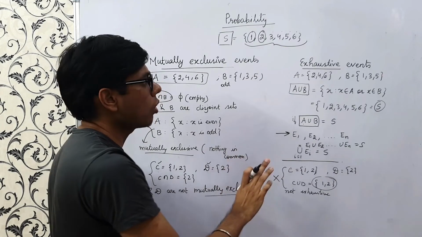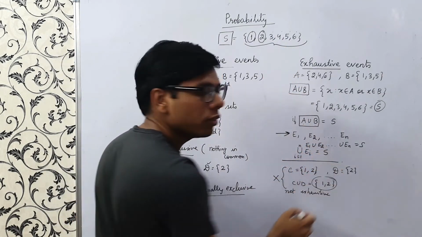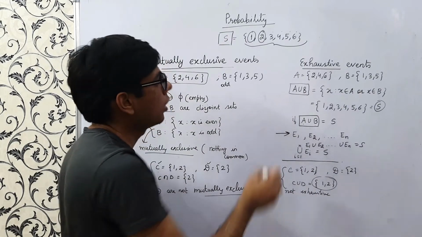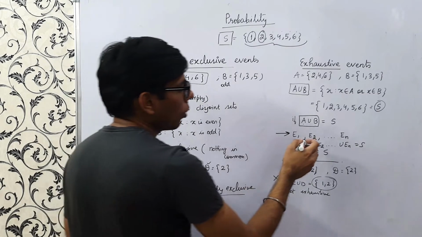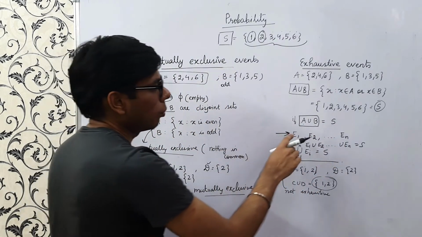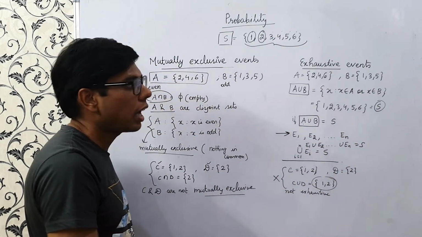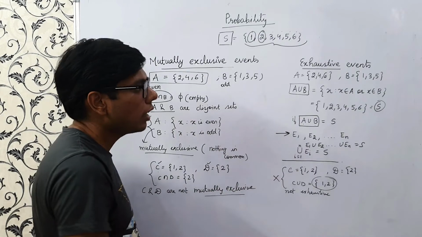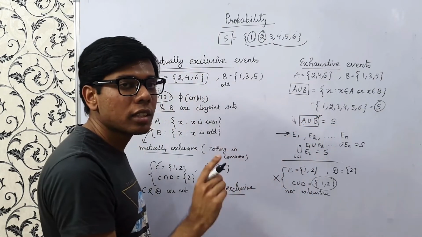This is a surety, right? So if suppose 3 occurs, then event E3 has occurred. If suppose 1 occurs, I'll have E1. So what does this mean? That at least one of the events should occur among all these exhaustive events. Right? So if the events are exhaustive, at least one of these events should occur.